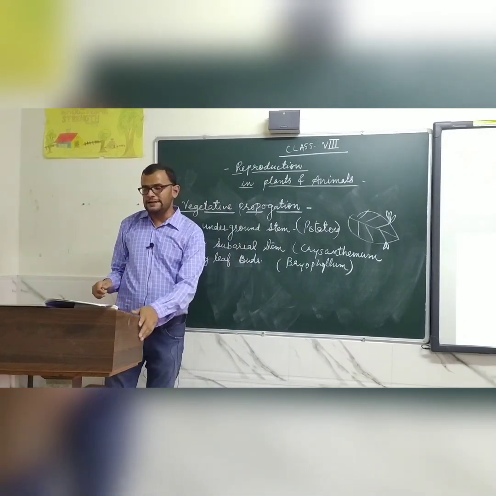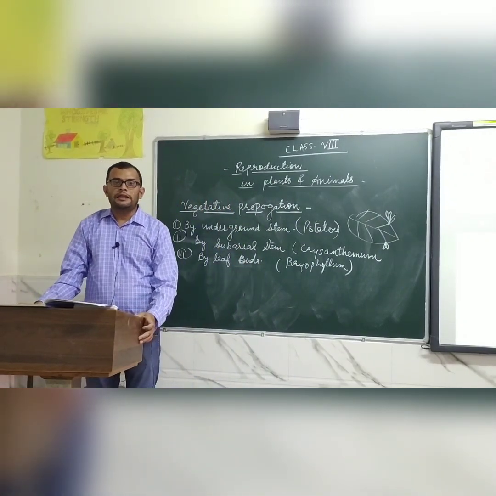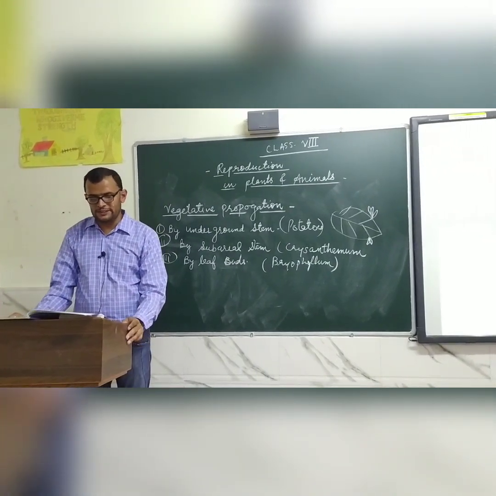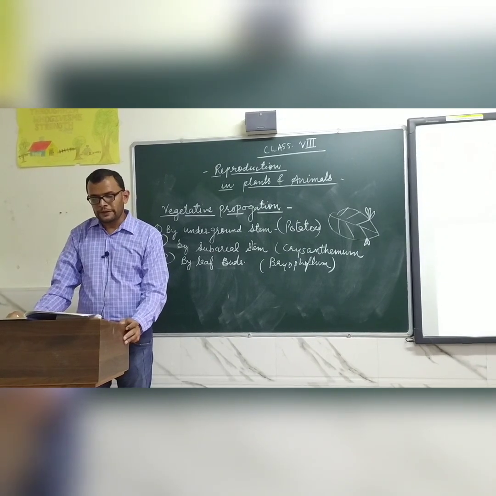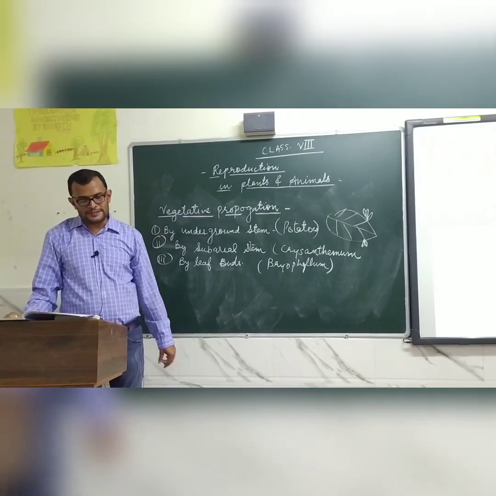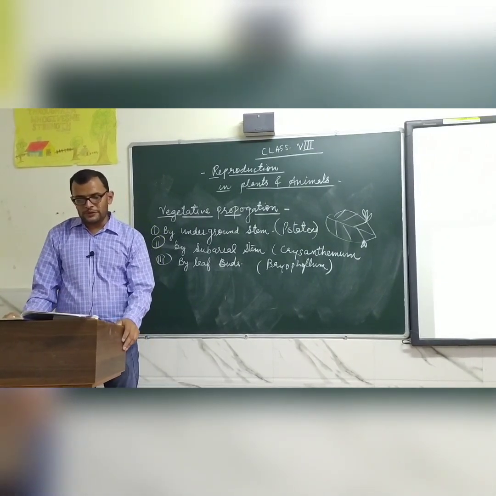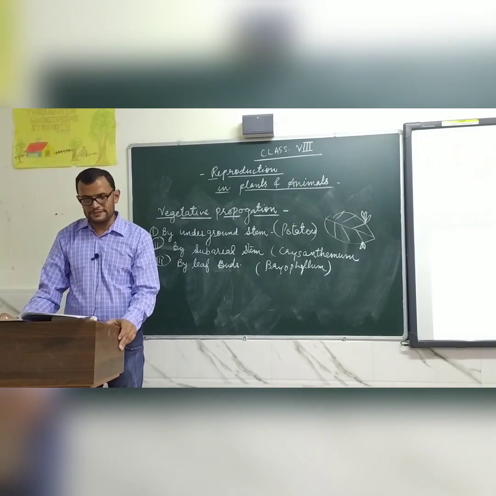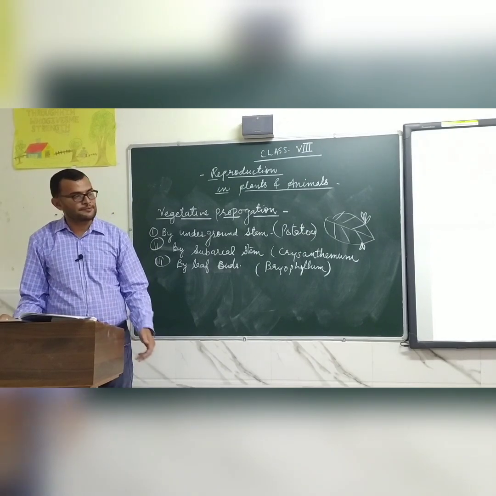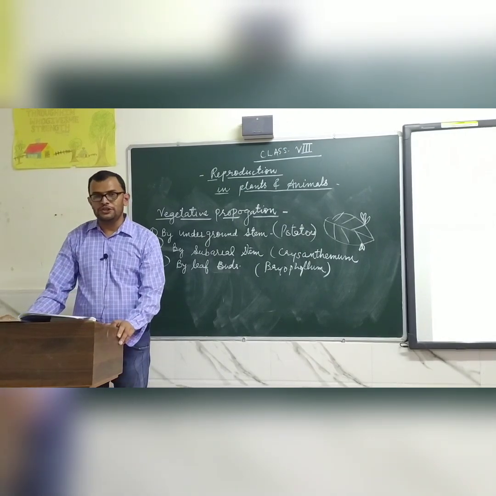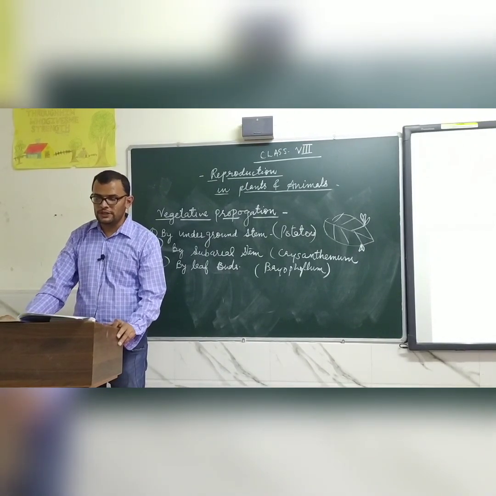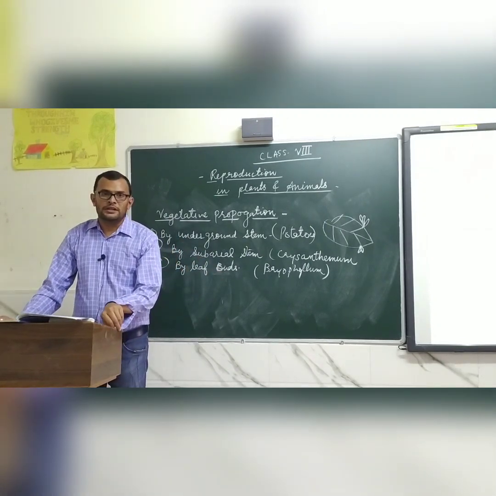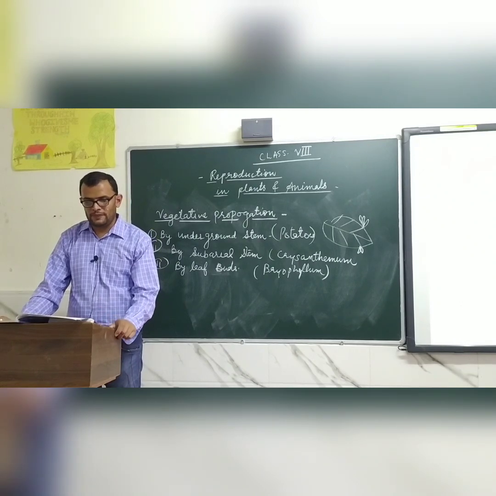So these are the three kinds of vegetative propagation. Now what are the advantages and disadvantages of vegetative propagation? Vegetative reproduction is responsible for the continuation of plant species that cannot produce seeds. This is the first advantage. Examples are bananas, grapes, ginger, taro, they cannot produce seeds. So here vegetative propagation is the only way for the survival of their species.